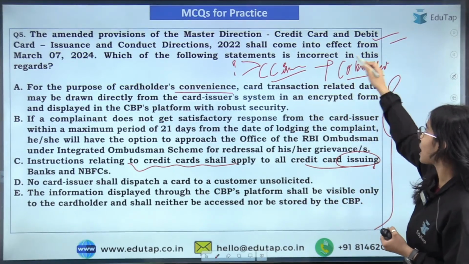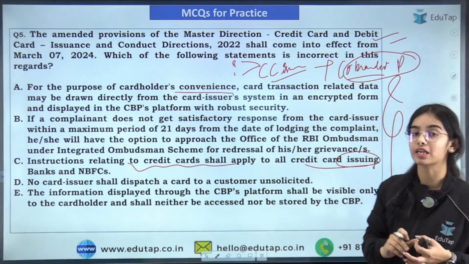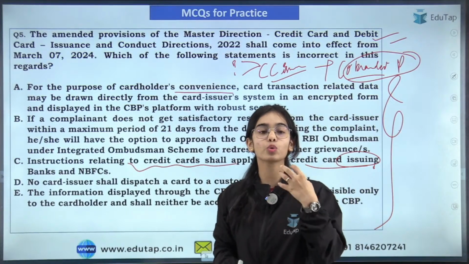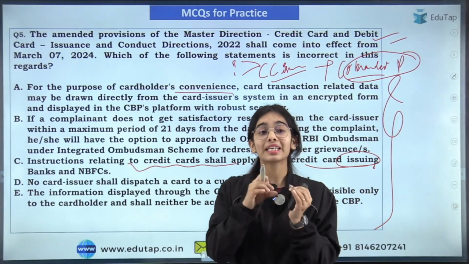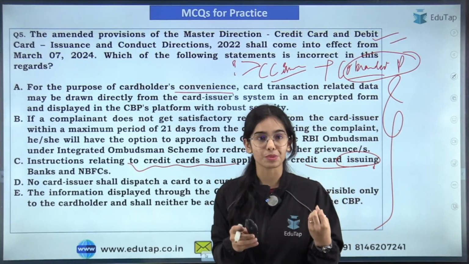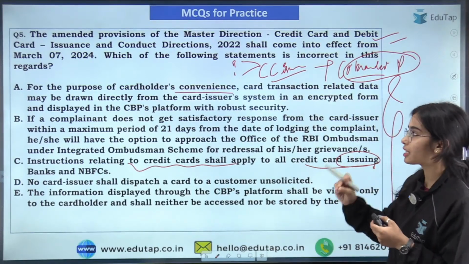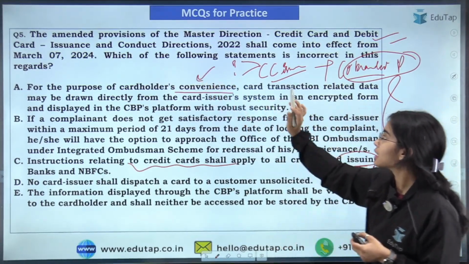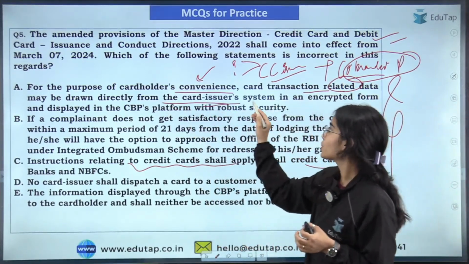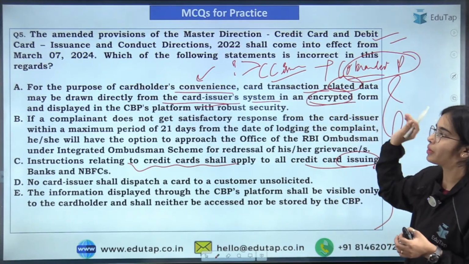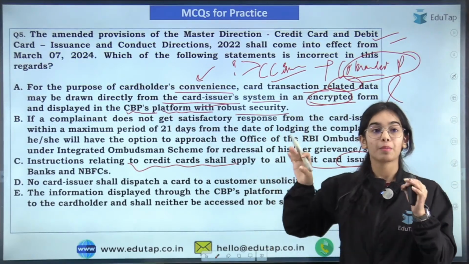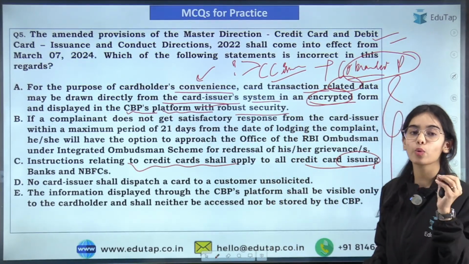But this co-branded partner can only do the marketing of the credit cards. It can bring the initial consumers, but it cannot see any data. It cannot take any data from the customers. But for the card holders' convenience, the card transaction related data may be drawn directly from the card issuer's system in an encrypted form and displayed in the co-branded partner's platform with robust security. But this data will not be seen by the co-branded partner.